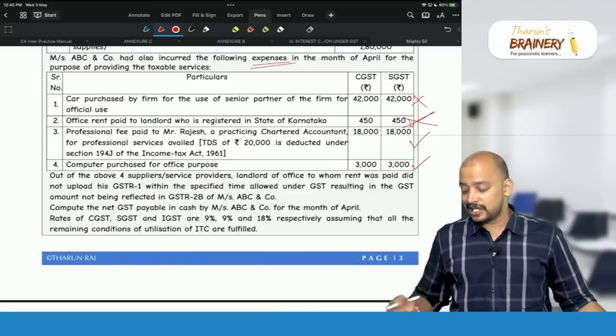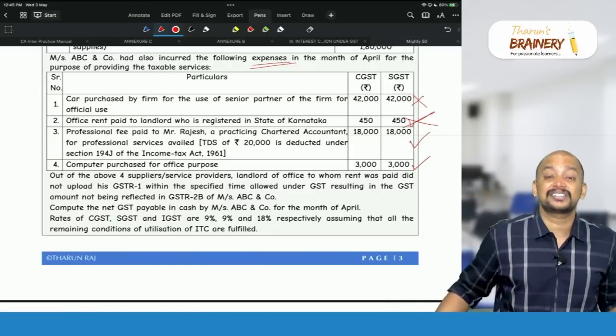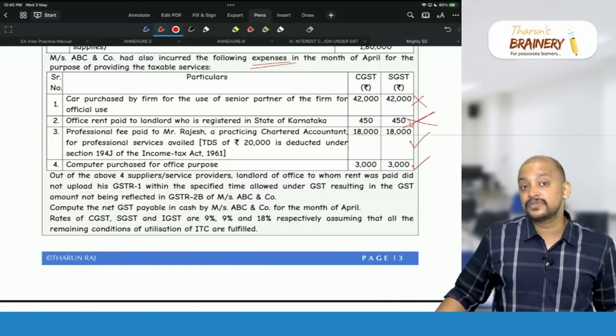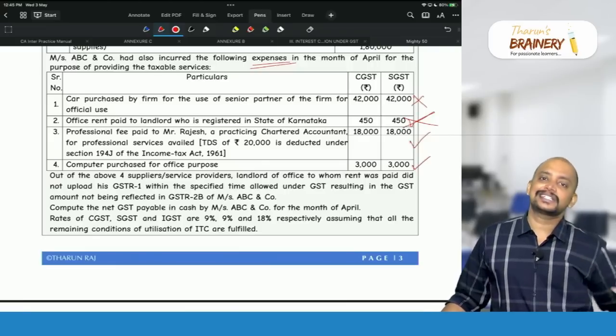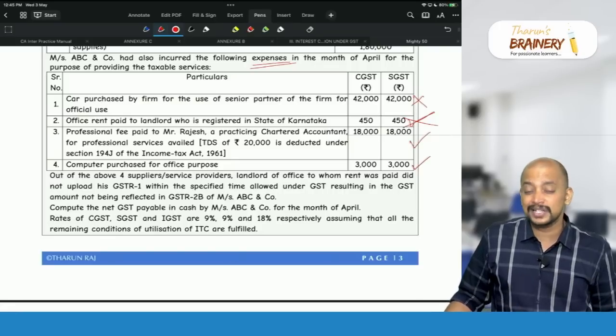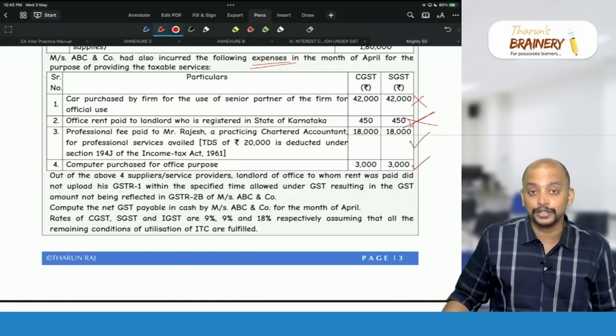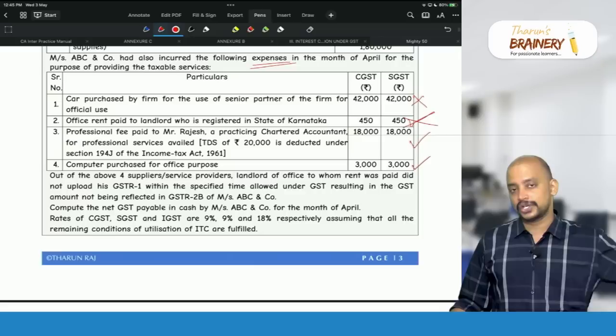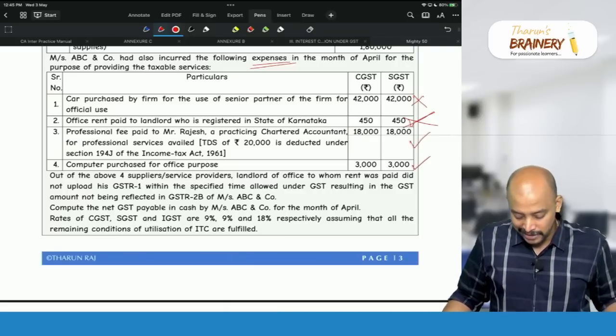So what is a matched ITC? That ITC which is reflected in GSTR 2B of the recipient. When will it be reflected? If the supplier has filed GSTR-1 on time. In this case GSTR-1 is not filed on time. Due to that reason the recipient cannot avail ITC, even though there is no other restriction, but here because of the matching there is an issue.